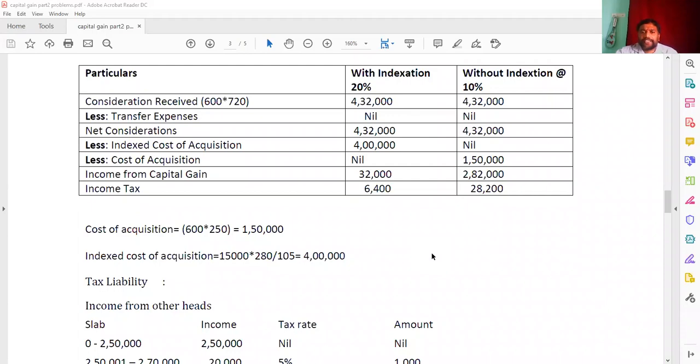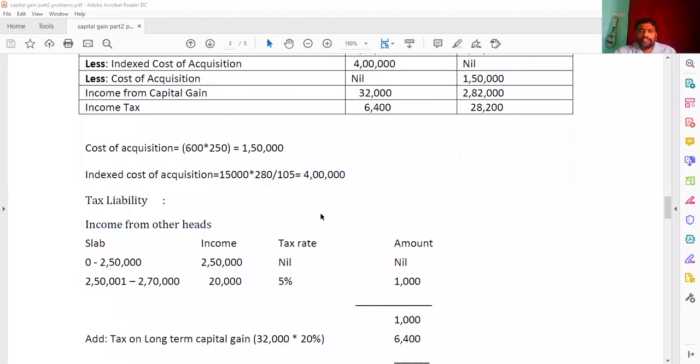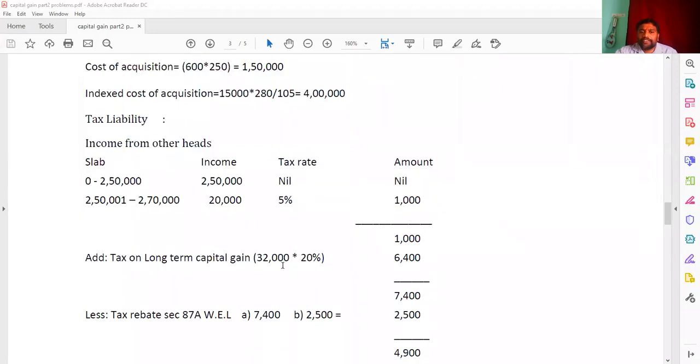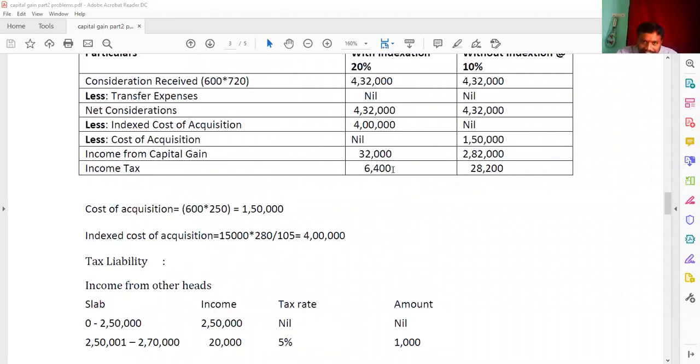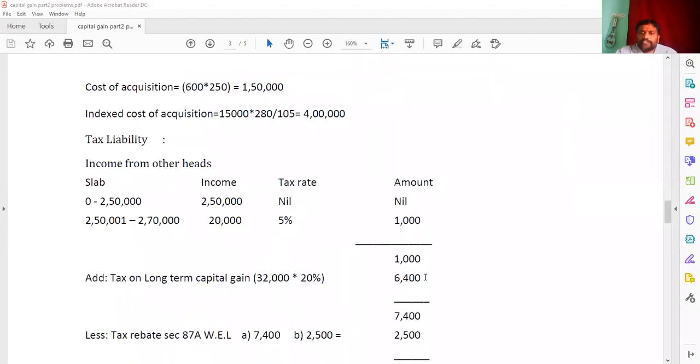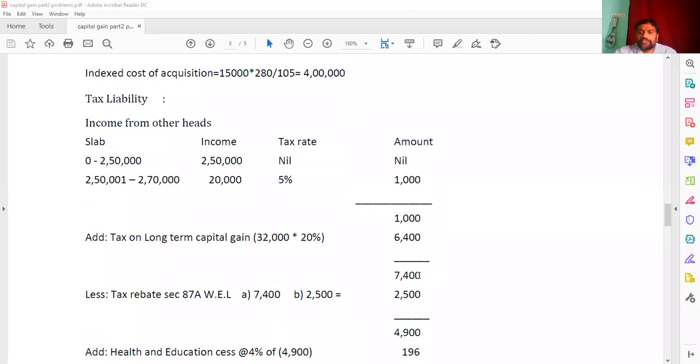Now see the tax liability. So here again the same, the income from other heads he is getting here 2,70,000. Up to 2,50,000 is nil. 2,50,000 1 rupee to 2,70,000, the difference is 20,000 and 5% here 1,000. 20,000 into 5 by 100, you will get 1,000. Nil, 1,000. By adding this, you will get 1,000 here. And then the long-term capital gain 32,000 into 20%. Again, I have shown here for the sake of you only, because already we have calculated the tax here 6,400 that I wrote here. So this 1,000 and 6,400 together you are getting here 7,400.